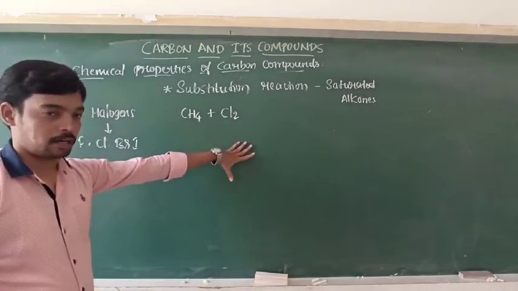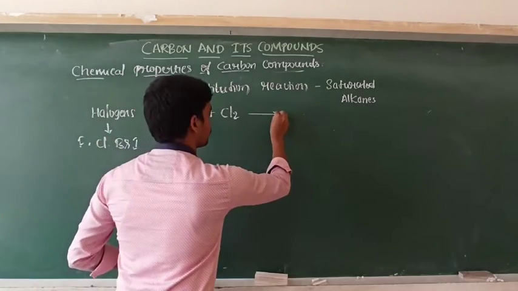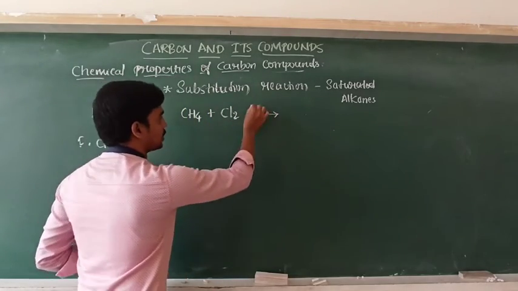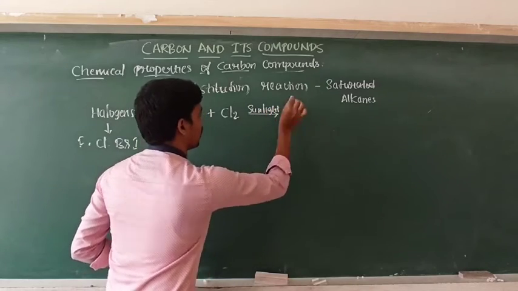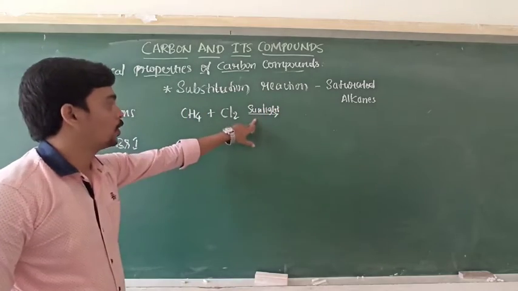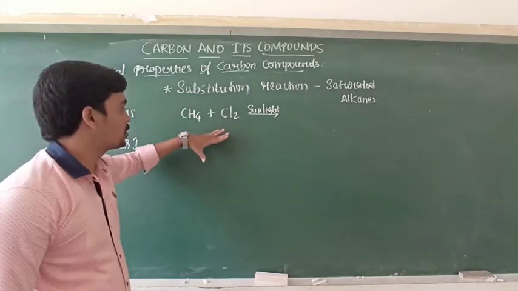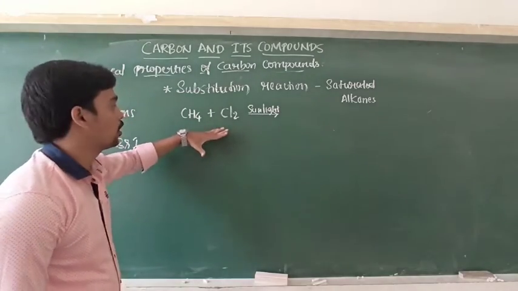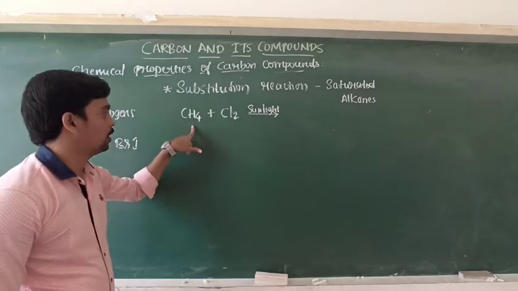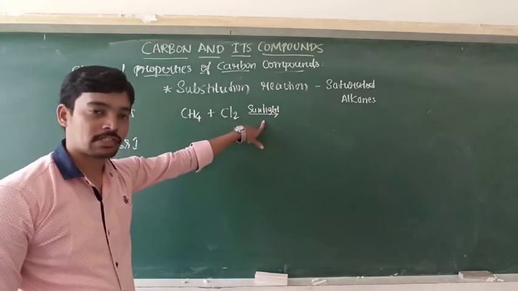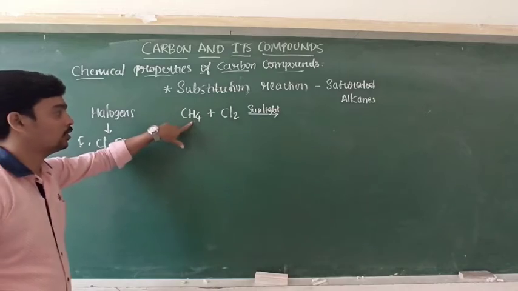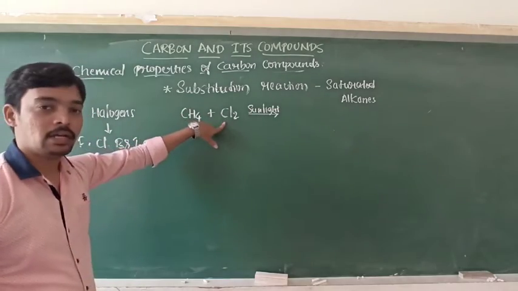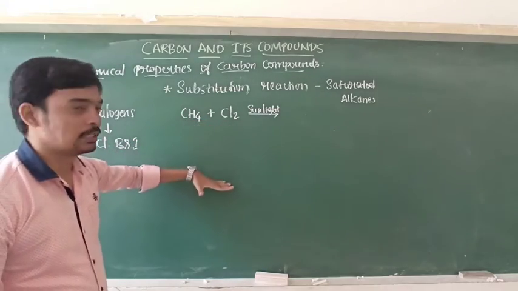Then what are the products? This substitution reaction takes place in the presence of sunlight only. It is important; without writing the sunlight, it's completely wrong. Substitution reaction of methane with chlorine takes place in the presence of sunlight only. Here, carbon is bonded with 4 hydrogen atoms. The hydrogen atoms are replaced by chlorine atoms, one at a time.